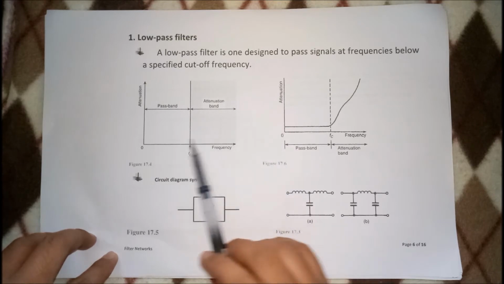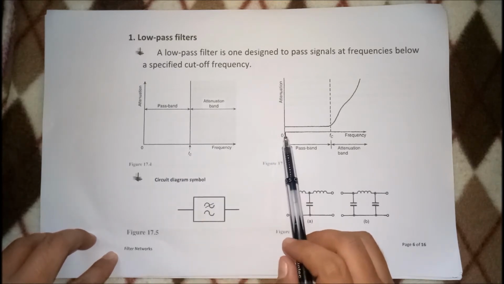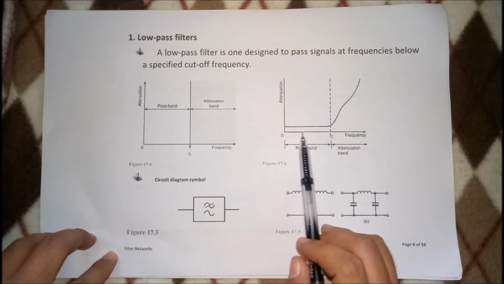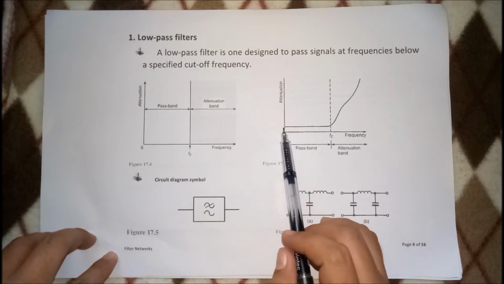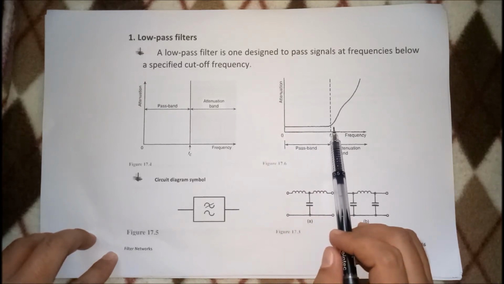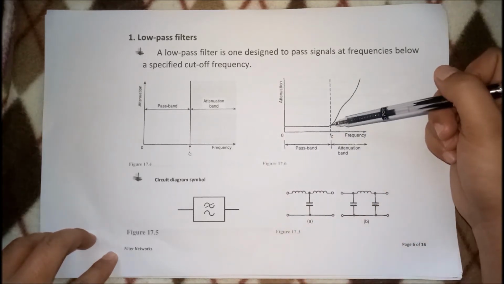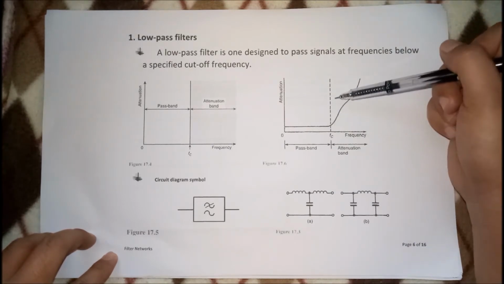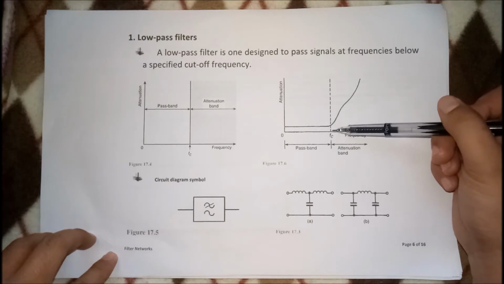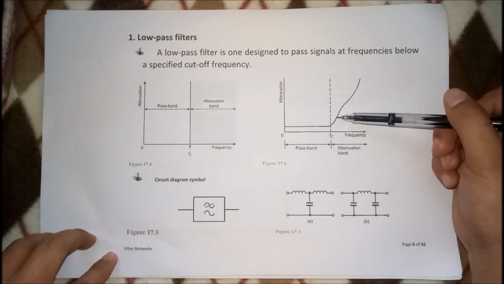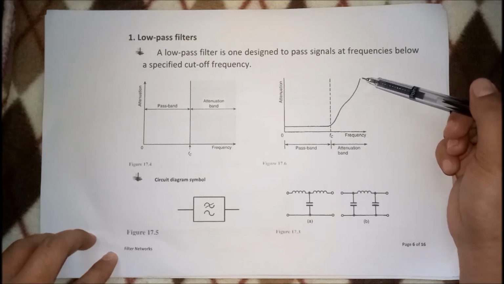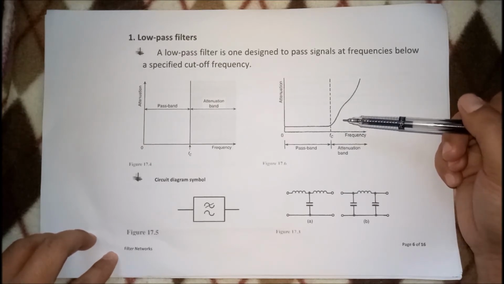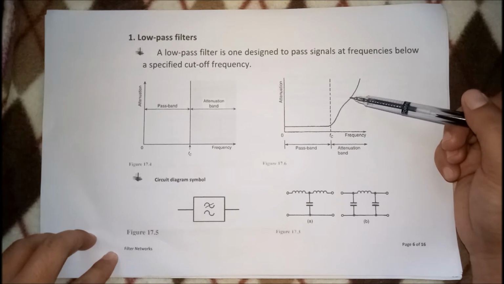So, diba sabi kanina, ideally, this should be 0. 0 dapat ang attenuation, ano? But then, in real life, that doesn't happen. So, meron kang a little bit of attenuation. And in reality class, kailangan straight na to agad. Tapos, ganito na siya. I mean, in ideal, di ba? Kasi nangyari dito, although lagpas na siya ng cutoff frequency, meron ka pa ding attenuation. Tapos, paunti-unting nawawala yung attenuation. So, because this is the practical, okay? This one is not ideal.